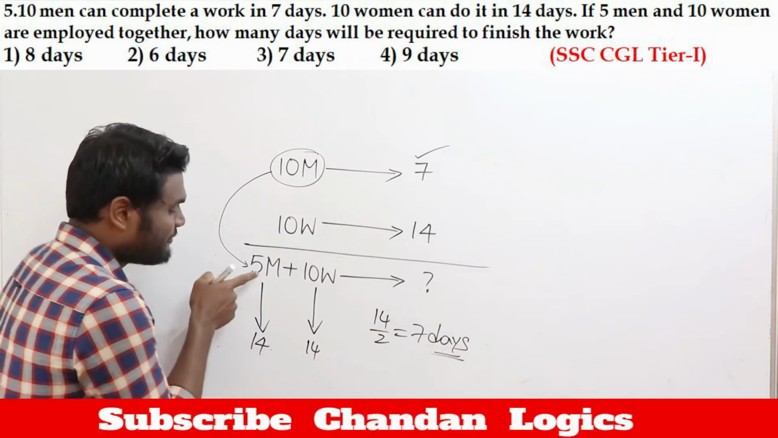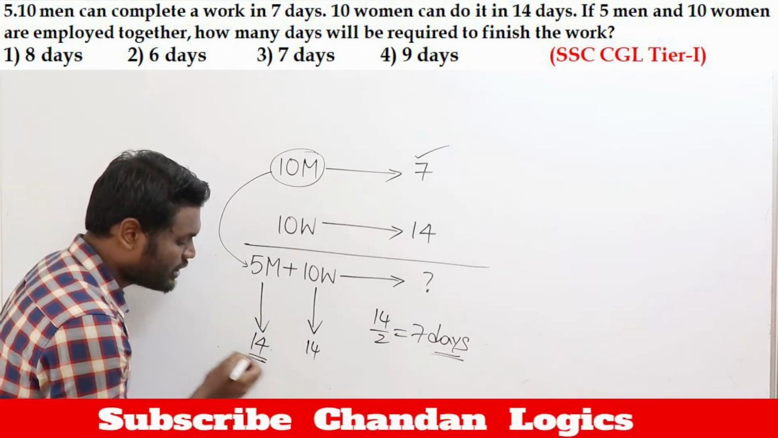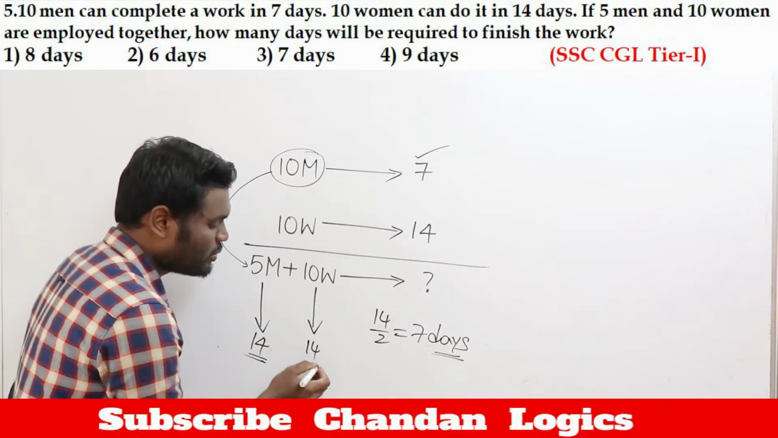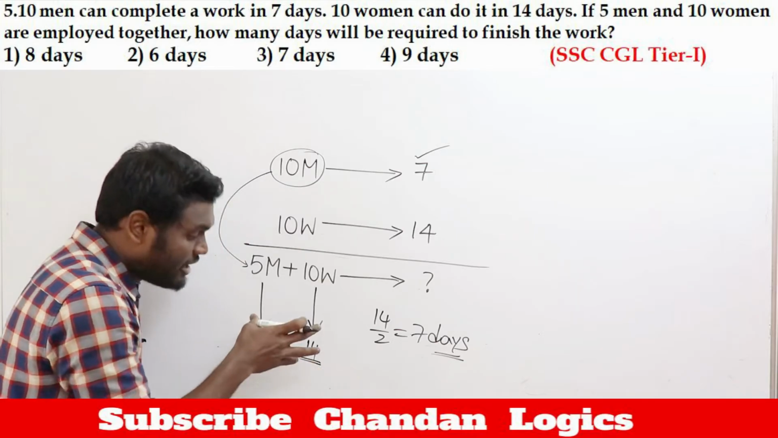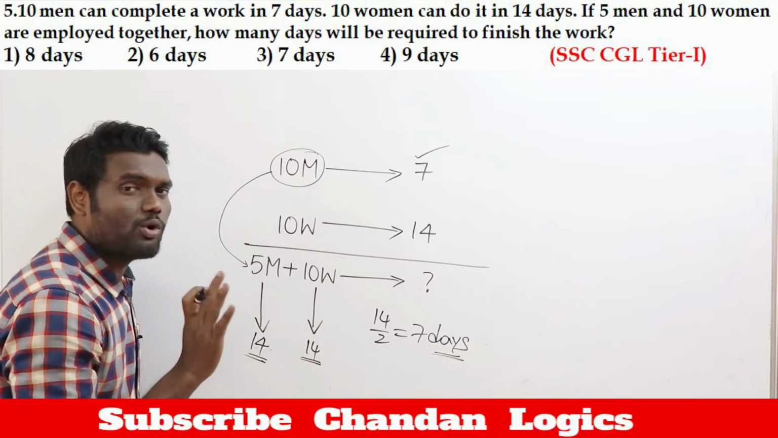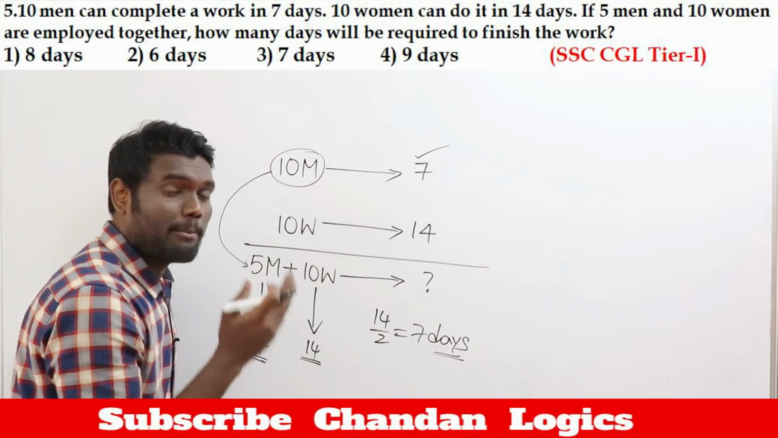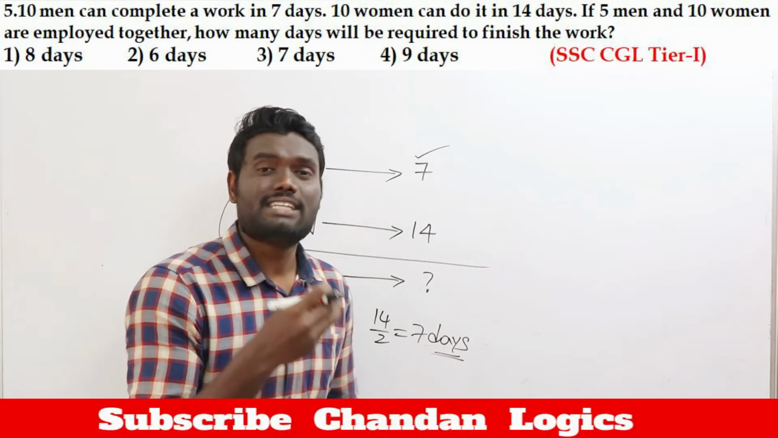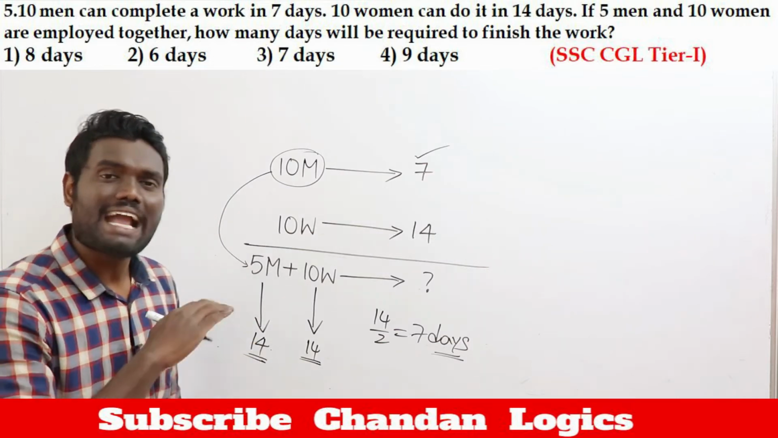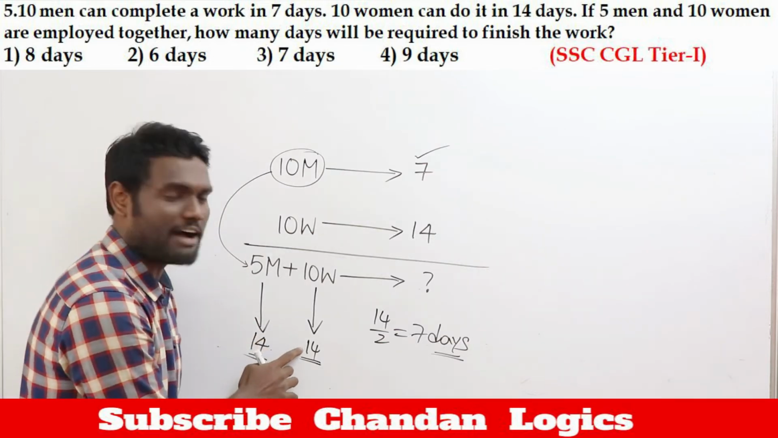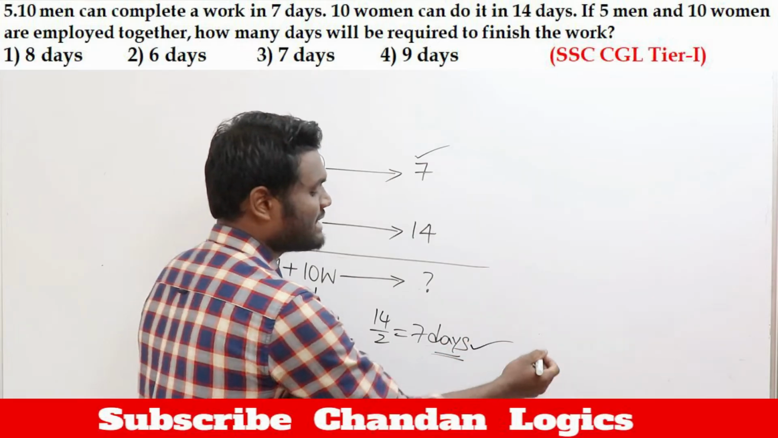Why? Because if 5 men are going to work, they will take 14 days it seems. If 10 women are going to work, even they will take 14 days it seems. If both of them are going to work, they don't require 14 days, as both are working individually, 14 and 14. But if both of them are going to work, as their efficiencies are the same, they will take half of the days. Half of 14, they will take 7 days of time.